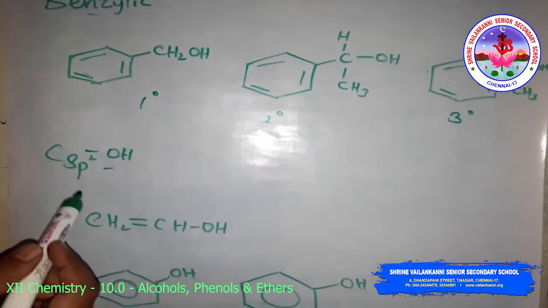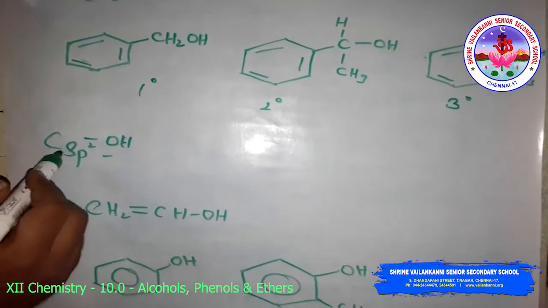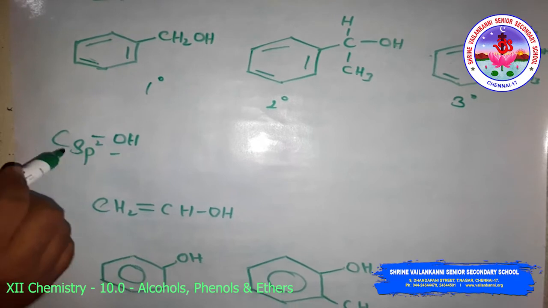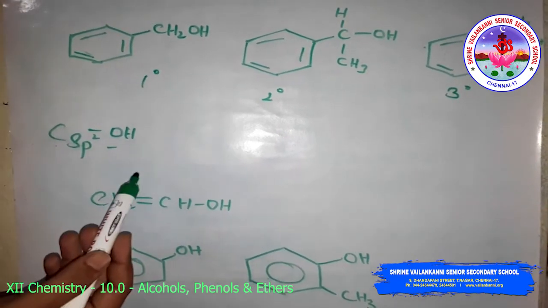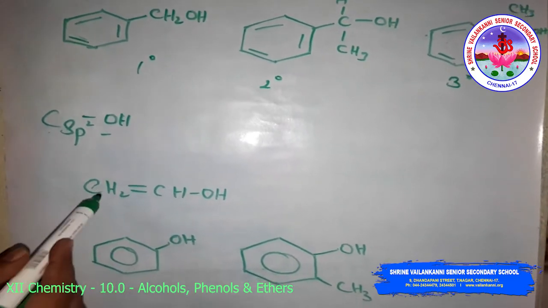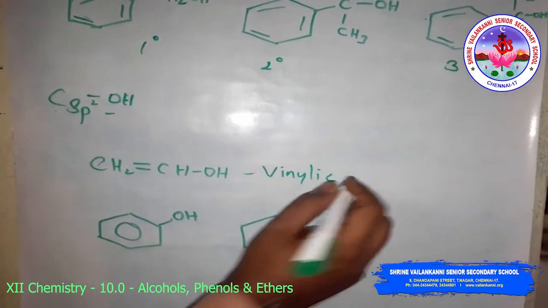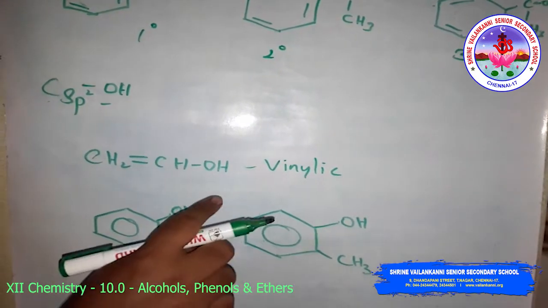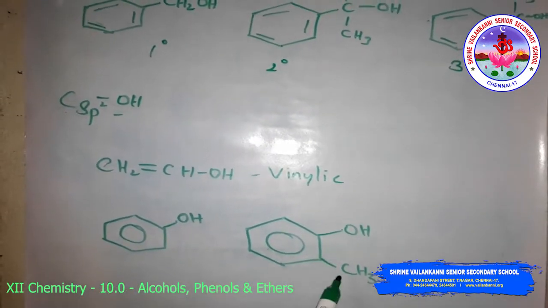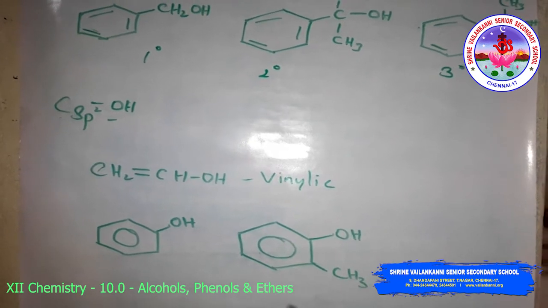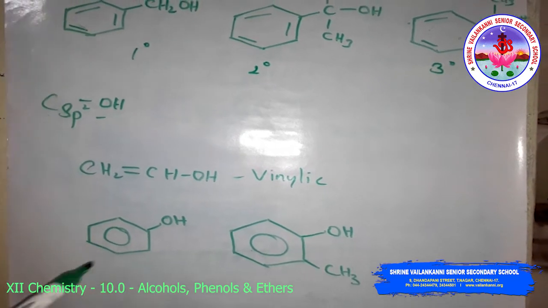Then compounds containing a C sp2-OH bond, that is, an sp2 hybridized carbon atom. This alcohol contains a vinylic or an aryl carbon. These alcohols are called vinylic. See, this is a vinylic compound, also called vinylic alcohol. So here the phenol, and the phenol containing a CH3 unit. So these are compounds containing an sp2 hybridized carbon atom.